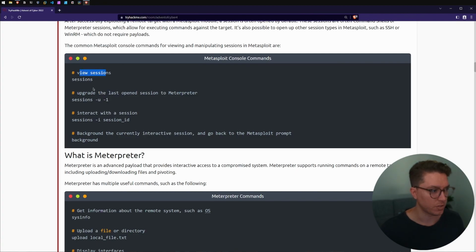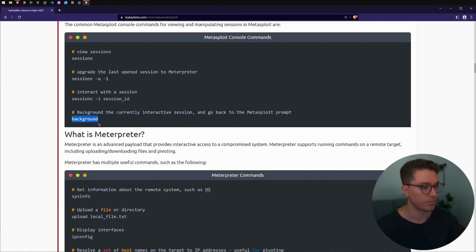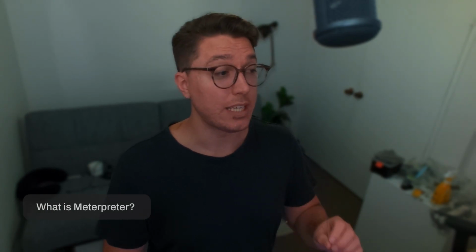So we can see some Metasploit console commands. So we've got view sessions. We just run the sessions command, and we can use upgrading the last open session to Meterpreter with -u -1, and interact with the session. We can have different sessions, sort of like processes. You can have different session IDs, and you can even background a process. You can just run background to minimize the session and then do something else in Metasploit.